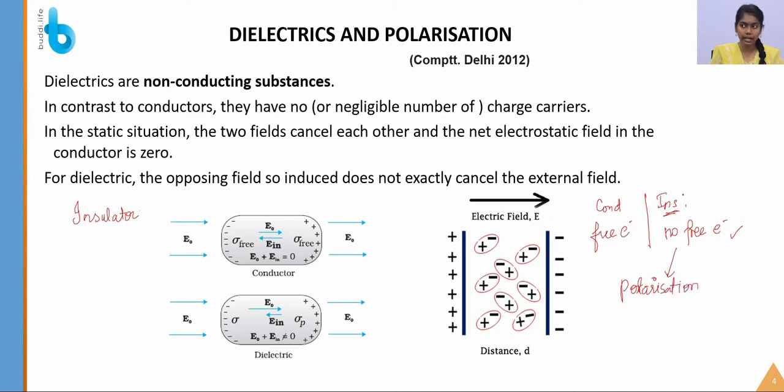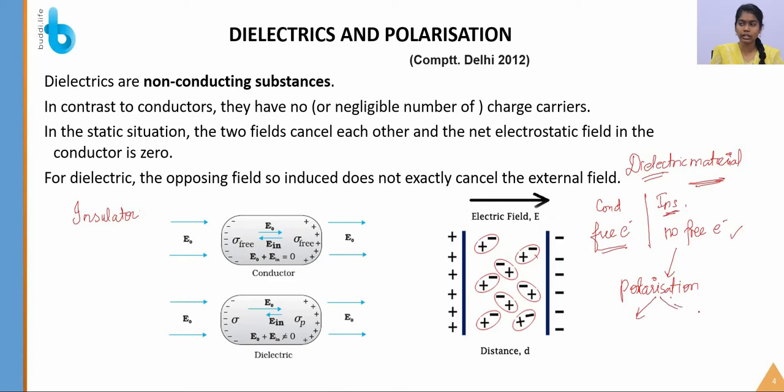So let's understand when the insulator has a property called polarization. We will specifically say that it is a dielectric material. Okay, so the insulator is also a dielectric material. So in the dielectric there is a non-conducting substance. In the conductors there is a large amount of charge carriers, that is, free electrons. But in the dielectric there are no charge carriers, but there will be a charge. So let's see the detailed explanation of this.